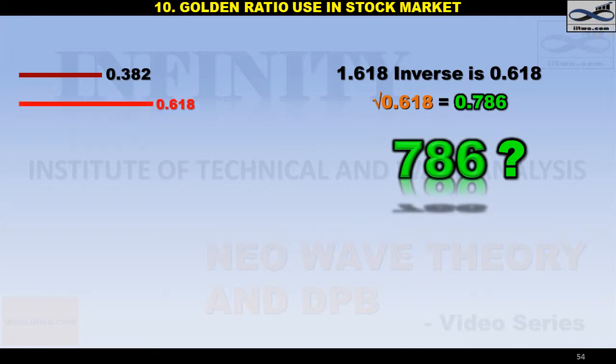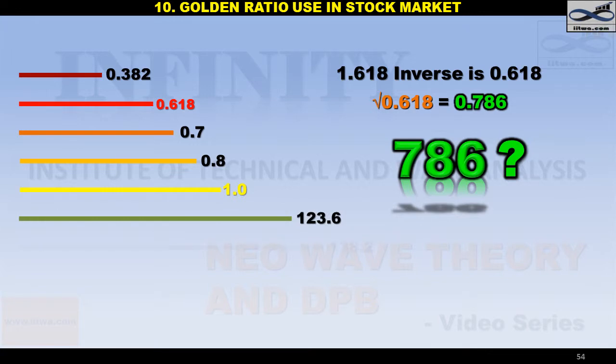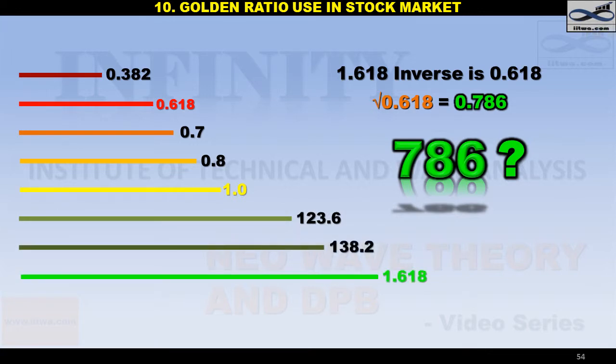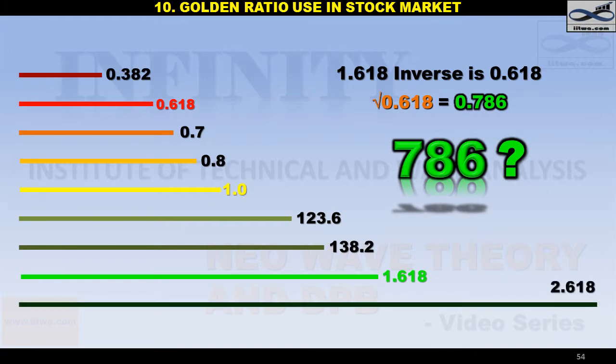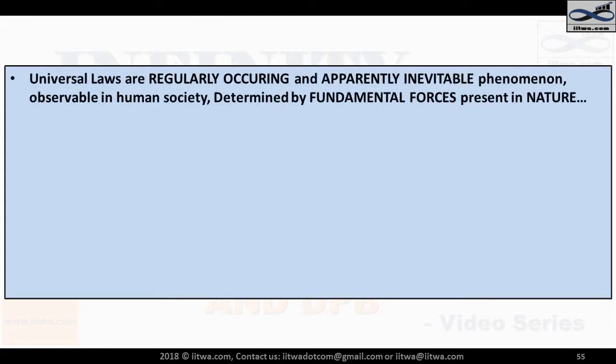0.382, 0.618, 0.7, 0.8, 1, 1.236, 1.382, 1.618, and 2.618. Universal laws are regularly occurring and apparently inevitable phenomena observable in human society, determined by fundamental forces present in nature.